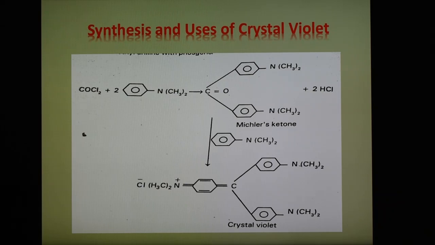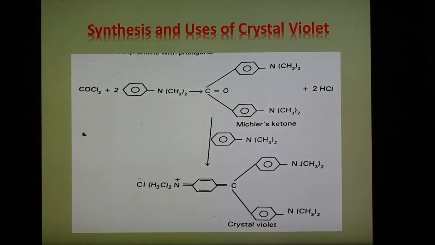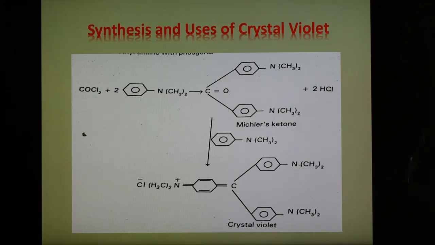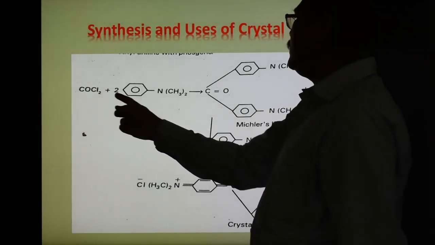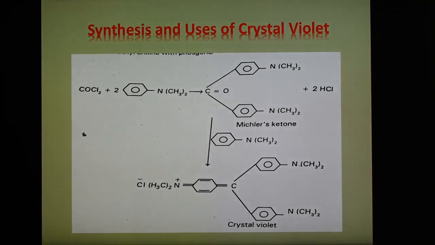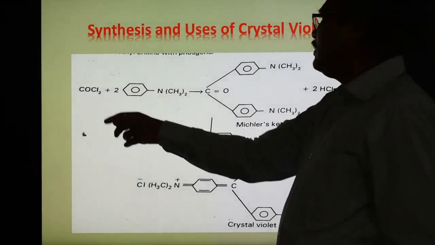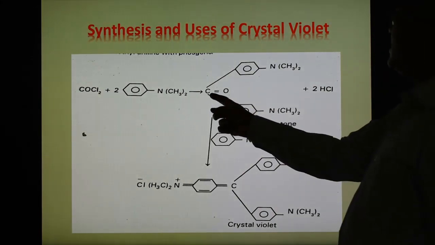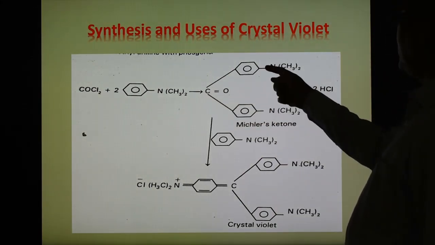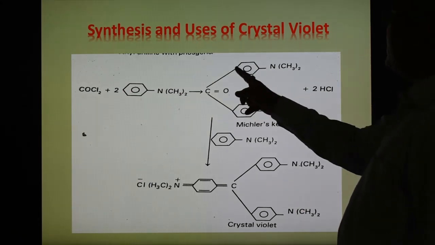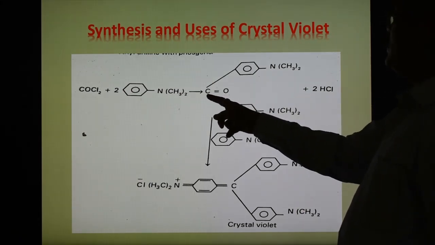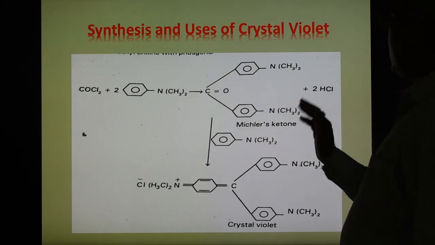So the reaction is shown here for the synthesis of crystal violet. So this is the phosgene, and here the dimethyl compound is there. Here phosgene reacts with dimethylaniline, where aniline has NH2 and in place of 2 H, methyl groups are there. So dimethylaniline reacts with phosgene, and in this way we get here two dimethylaniline molecules, two molecules we have taken, and they are joined by the CO group. So CO is here, 2 H from this and 2 HCl, HCl is here.